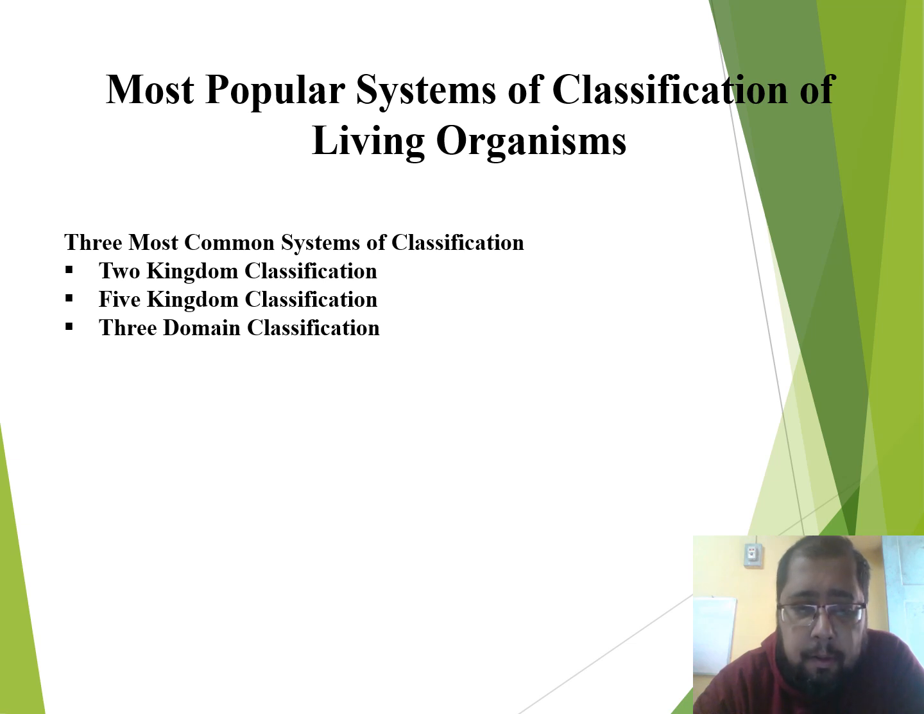This is because as our understanding of living beings has increased, so has the criteria for classifying living organisms. And hence, there have been many attempts over the years from the two kingdom to the five kingdom and even seven kingdom or 10 kingdom. But the most widely accepted ones are the two kingdom, five kingdom, and three domain classifications.